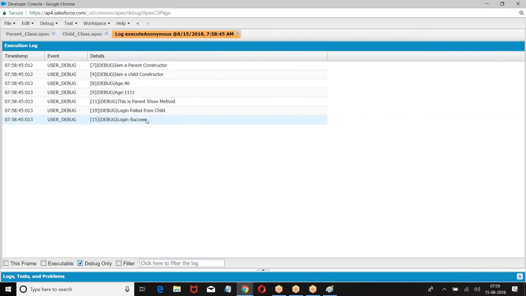I have a parent class, I have a child class. So child class is local, parent class is non-local. Which will dominate? Child class will dominate. If you want the parent class, super. This domination will come when both of them have the same name. If both of them don't have the same name, there is no issue. If both of them have the same name, then only the issue will come. I hope you are clear. So overall, this is the concept of local, non-local. Class, method, this. Parent class, child class, super. As simple as that. I hope you are good.